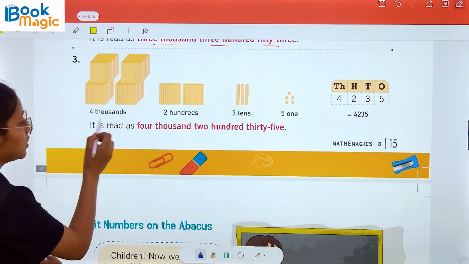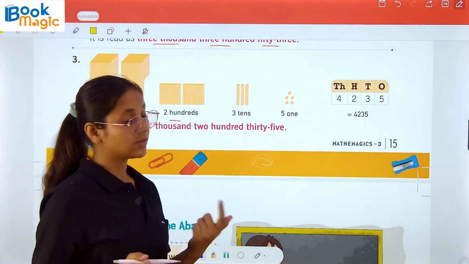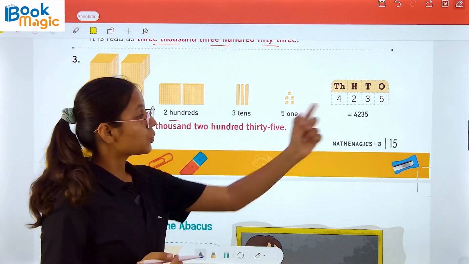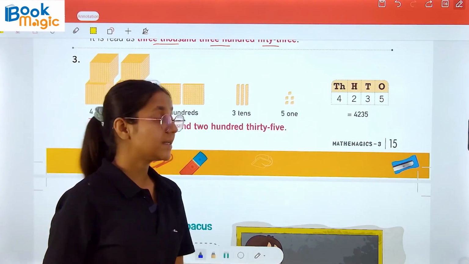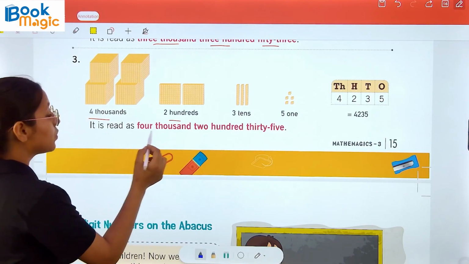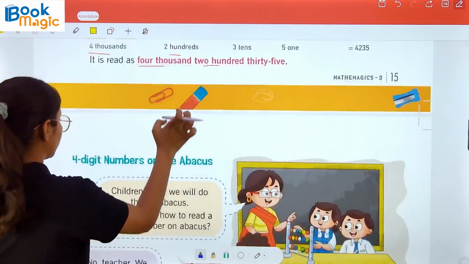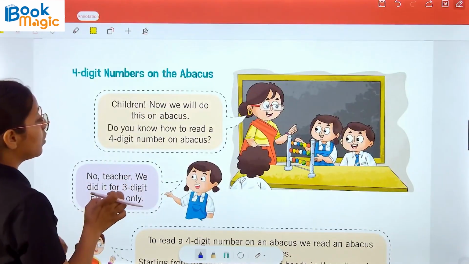Now 4000, 2 hundreds, 3 tens, 5 ones. If we add them all, we are getting 4235. We read it as 4235.